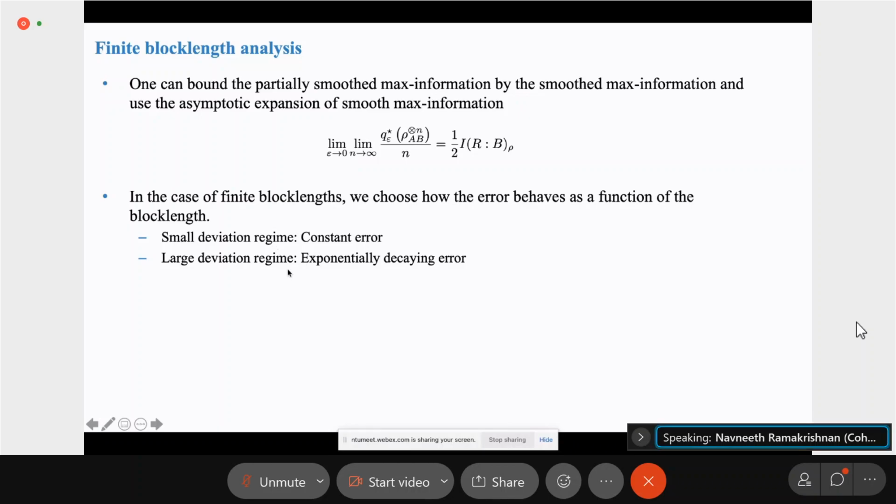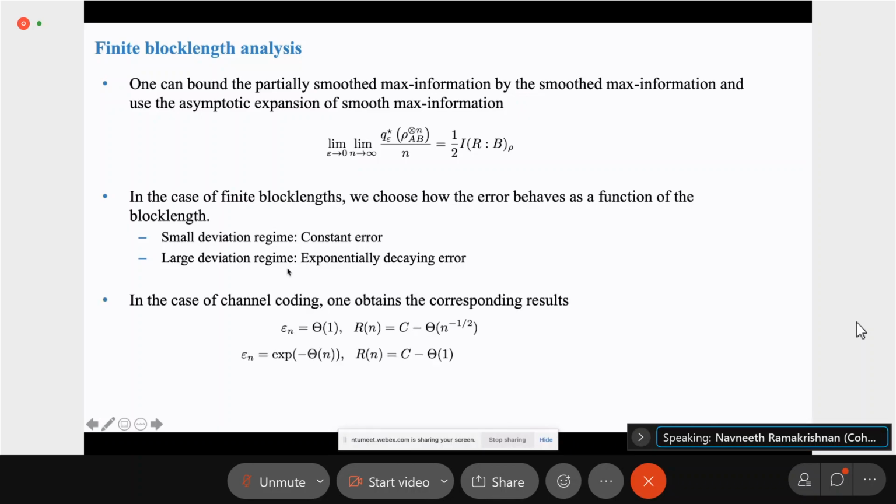The reason why they get these names comes from channel coding. So in channel coding, let's say you have n copies of the channel, and you have the same question about communicating with some error epsilon, and you ask that epsilon is a constant, then the rate at which you communicate turns out to be the capacity minus Theta(n^{-1/2}). So as n gets large, you get very close to the capacity, so there's a small deviation from the capacity. Similarly, if you ask that the error decays exponentially in n, then the rate that you can achieve is a constant away from the capacity, and hence there's a large deviation from the capacity.